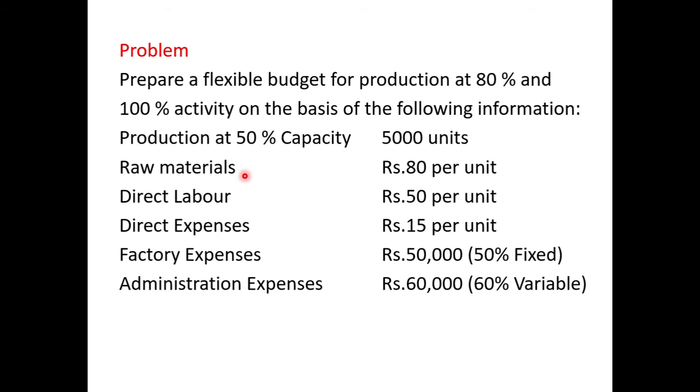See, in the problem, some of the information is given. Here the first one is the raw material. This raw material is a variable expense. Direct labor is also a variable expense. Direct expenses is also a variable expense. Next, factory expenses and administrative expenses, we can call them semi-variable because in factory expenses, 50% is fixed and 50% is variable. And 60% is variable for administrative expenses and 40% is the fixed cost.